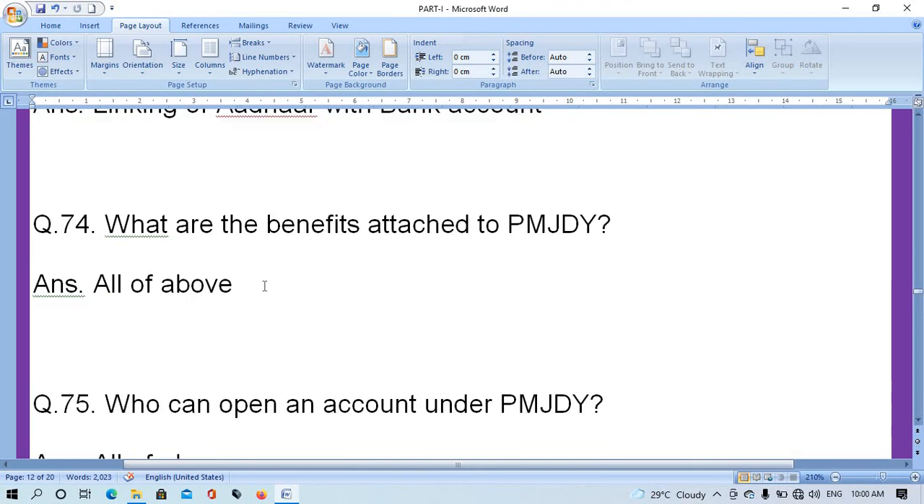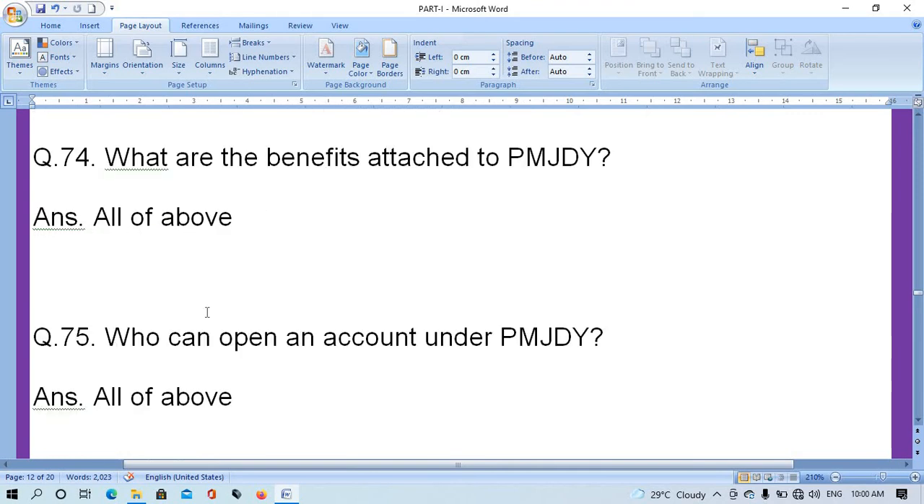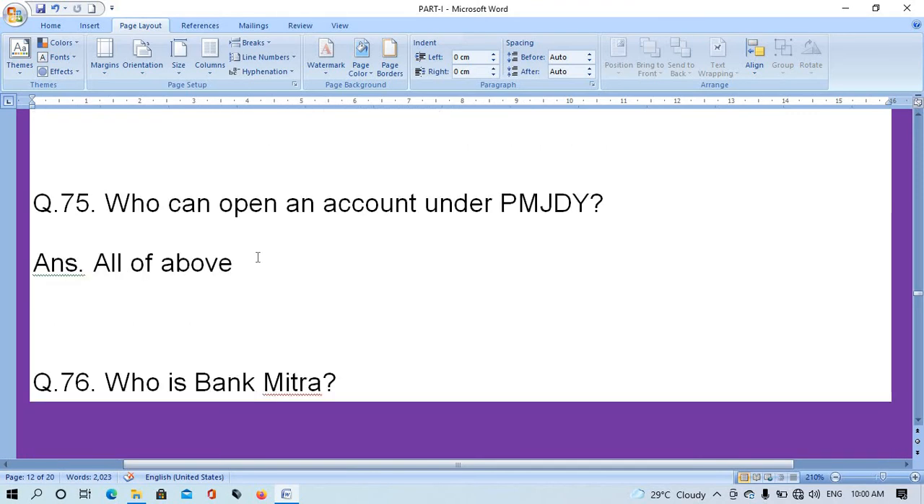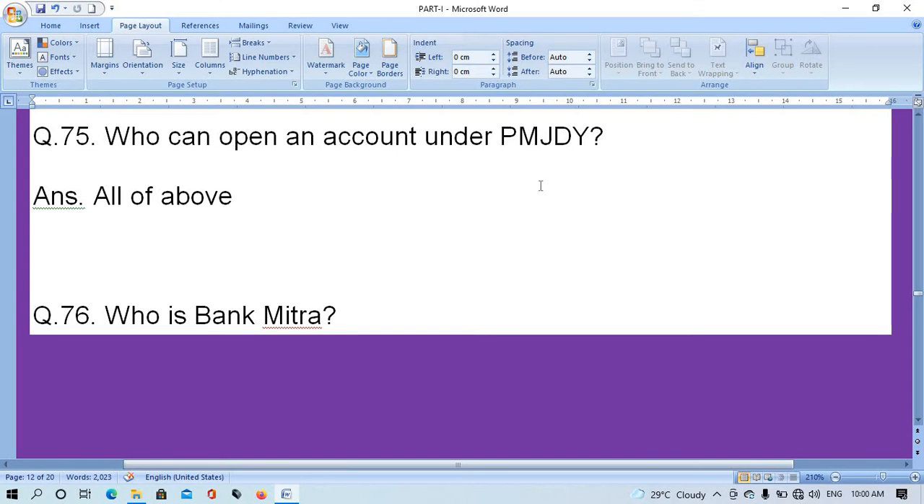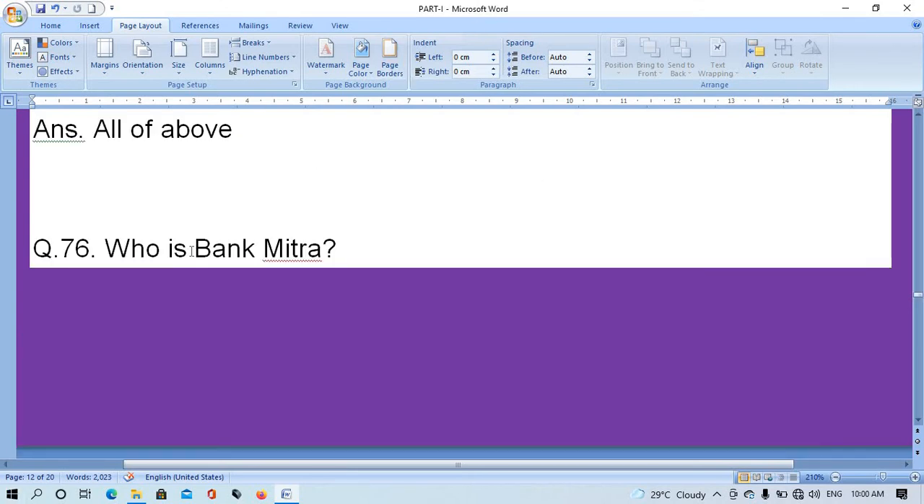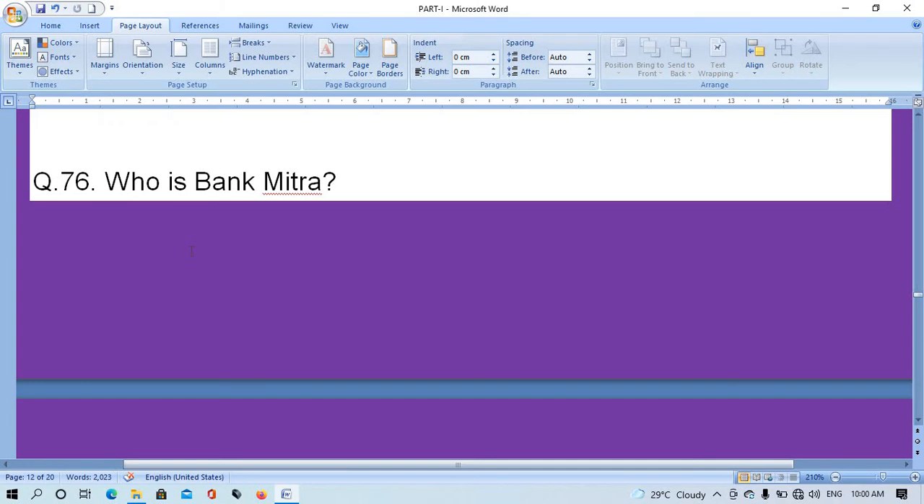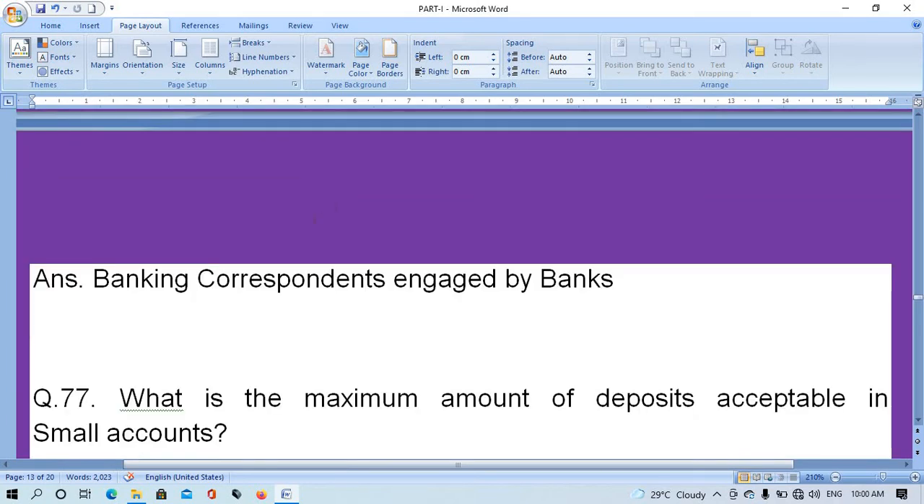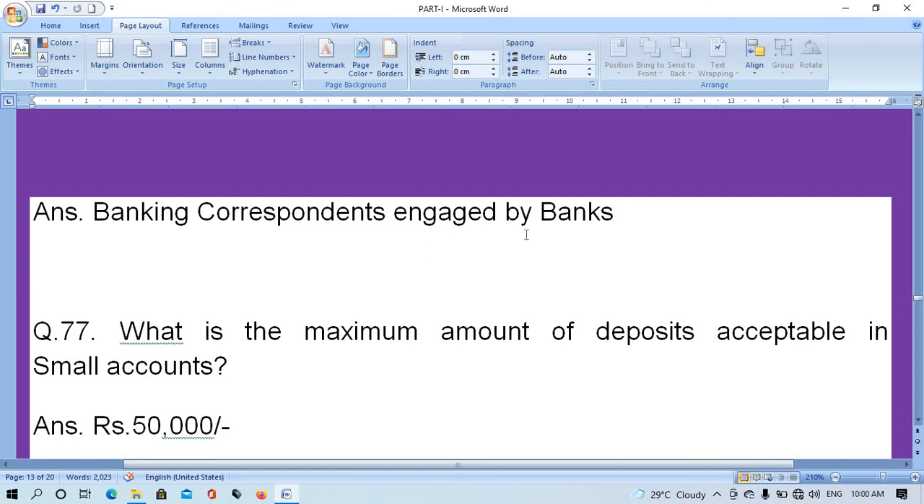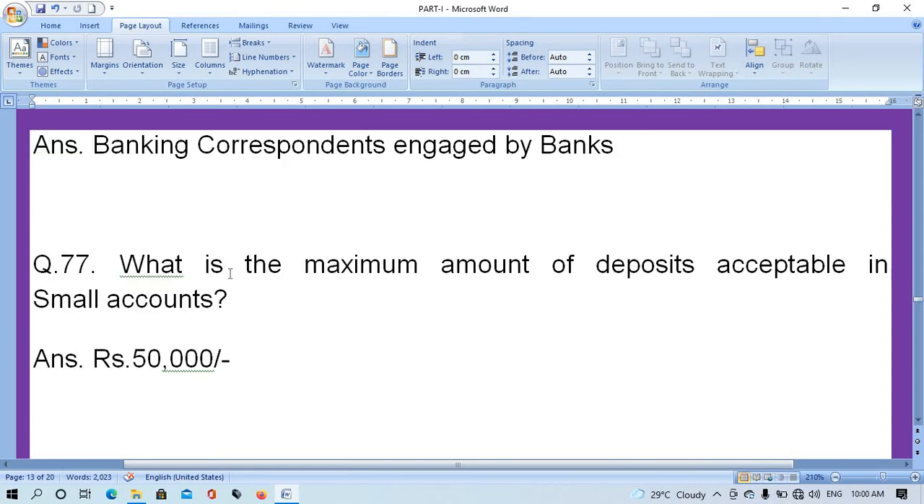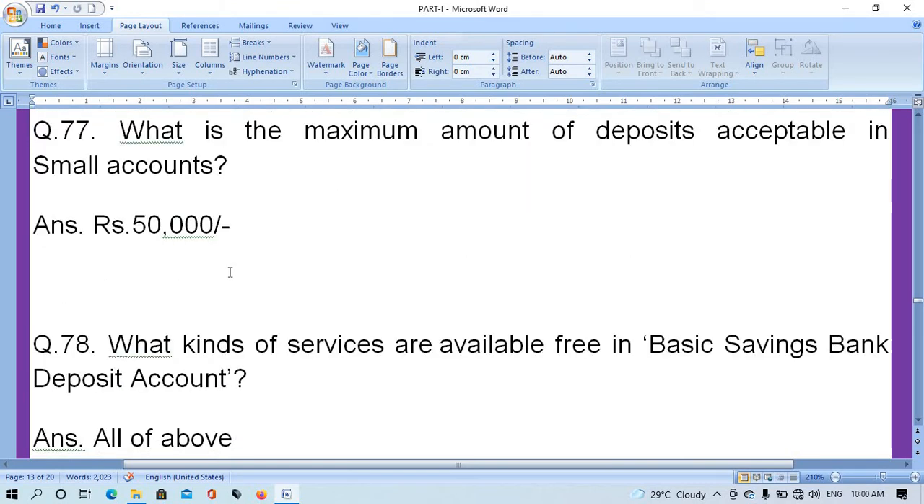Question number 74. What are the benefits attached to PMJDY? The right answer is all of above. Question number 75. Who can open an account under PMJDY? The right answer is all of above. Question number 76. Who is Bank Mitra? Answer is banking correspondent engaged by banks. Question number 77. What is the maximum amount of deposit acceptable in small account? The right answer is 50,000.